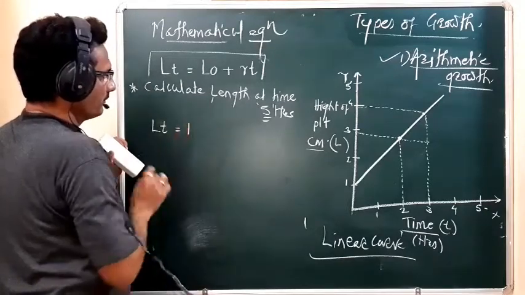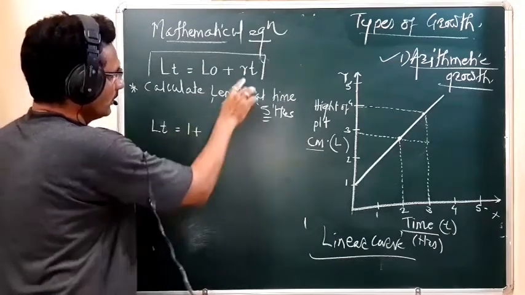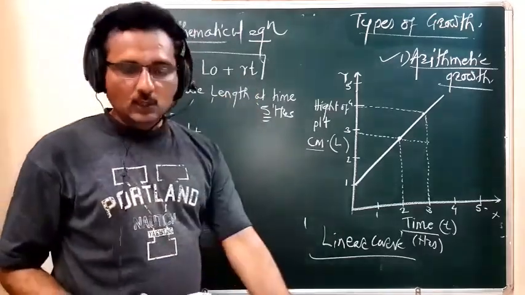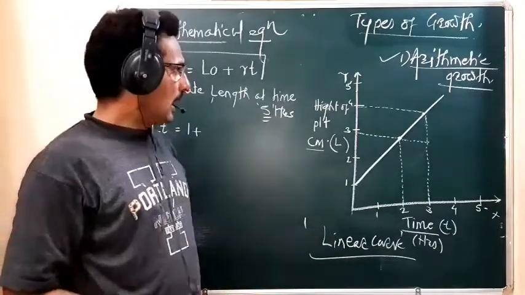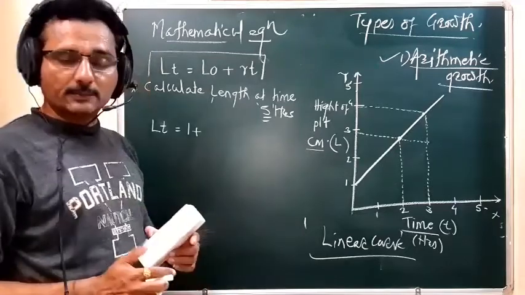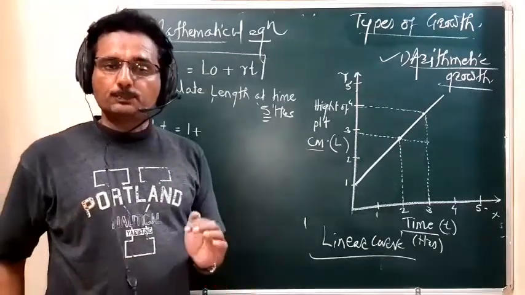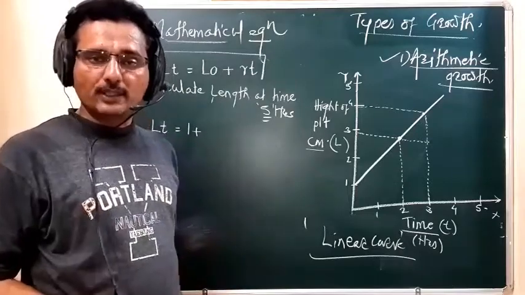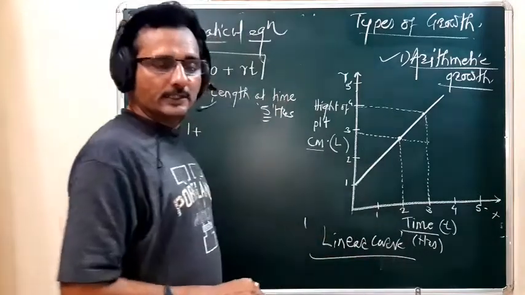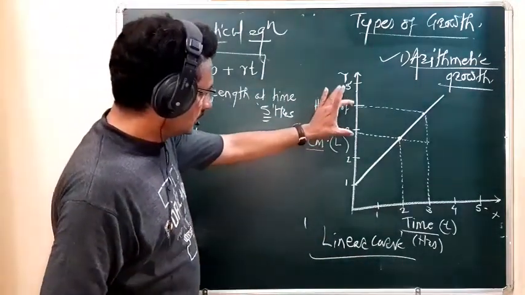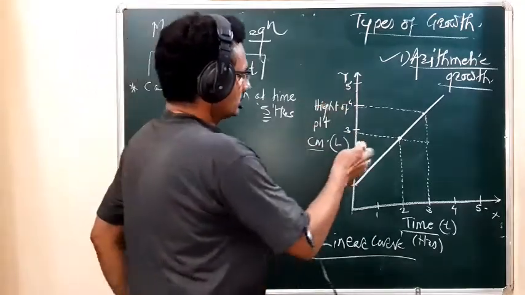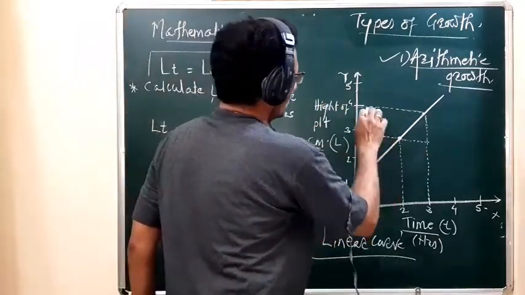So here it is 1, plus what is the R times t? R stands for the growth rate. The growth rate means actually the growth per unit time. So how do we calculate the growth rate? The growth per unit time means, see, this much growth is seen. So this is the growth.